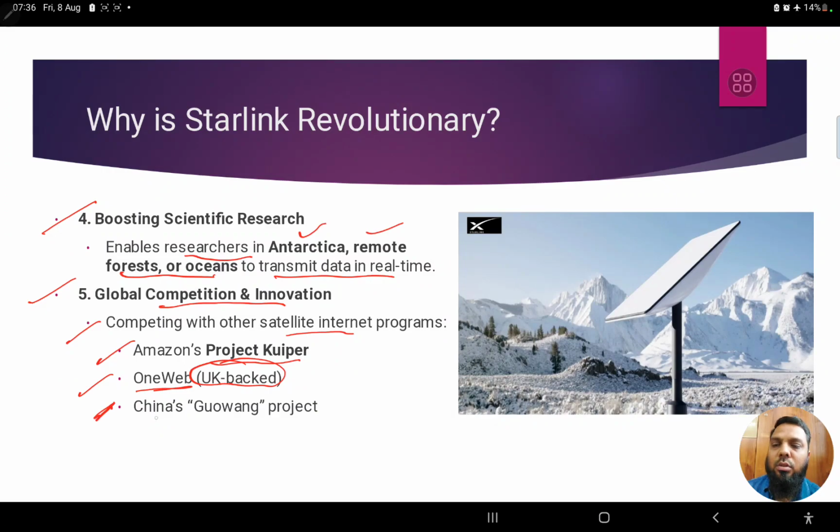Then China is also trying its hand, called the Guo Wang project. So remember these names: Project Kuiper, OneWeb, Guo Wang and Starlink. All of these are similar, trying to provide satellite based internet connectivity. So hope you got it.